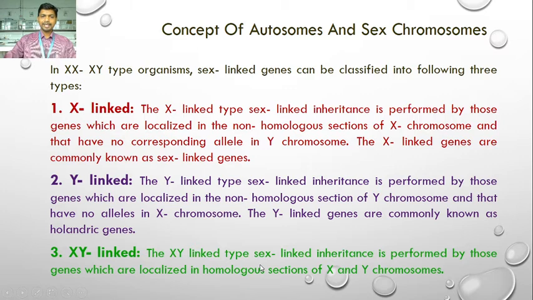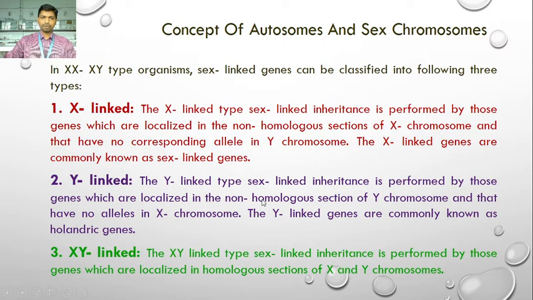X-linked genes are located in the non-homologous section of the X chromosome. Similarly, Y-linked genes are located in the non-homologous section of the Y chromosome. But XY-linked genes are located in the homologous section of the X and Y chromosomes. So these are three types of sex-linked genes.